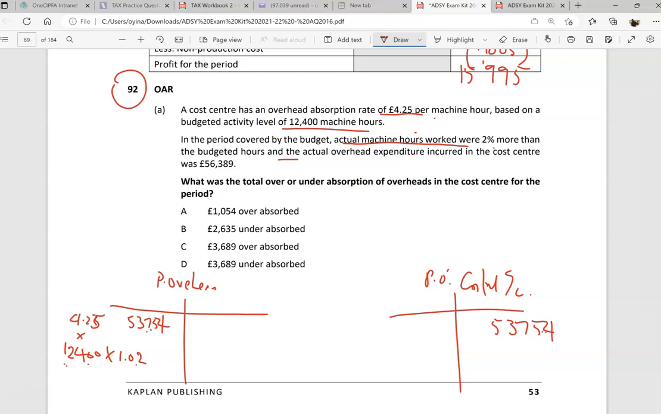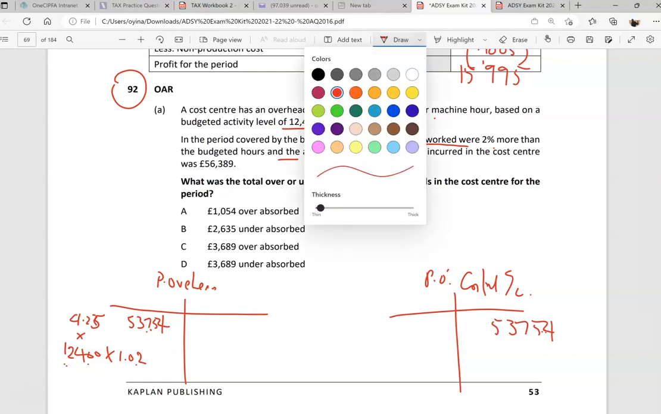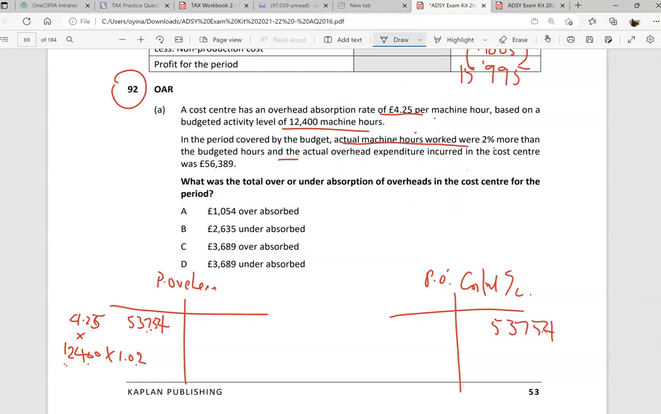Now it tells us that what really happened was that the actual overhead was 56,389. So what they're telling you is that you haven't put enough in. You need to put more in. How much more? The difference: 56,389 take away the 53,754.